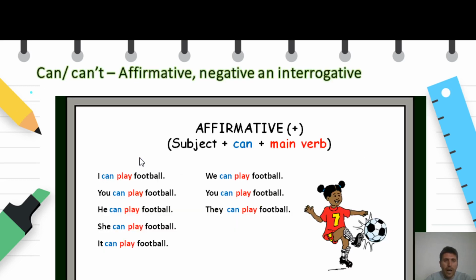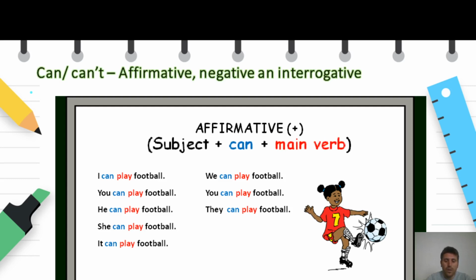Now let's look at the use of can in affirmative, negative, and interrogative sentences. So in the affirmative, we form the affirmative by subject plus can plus main verb. Usually main verbs are action verbs. So let's conjugate it. I, you, he, she, it, we, you, they can play football. So can does not change in all persons.